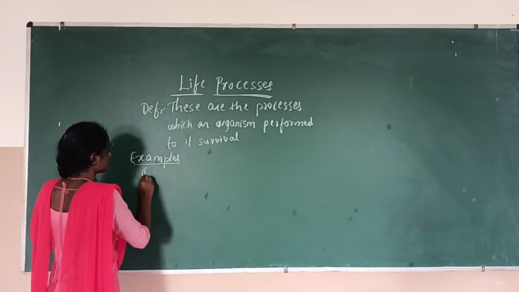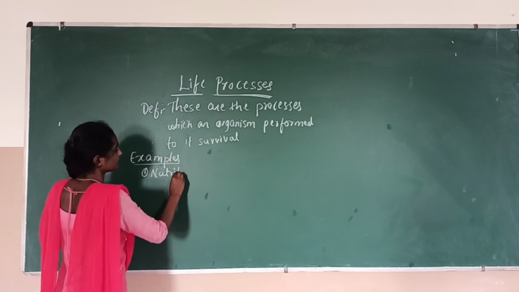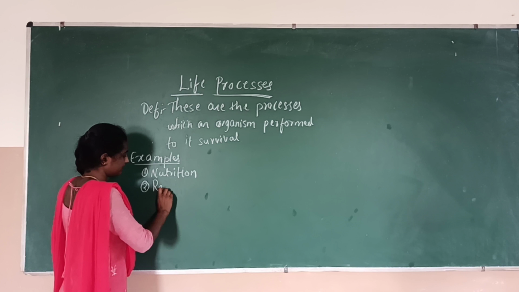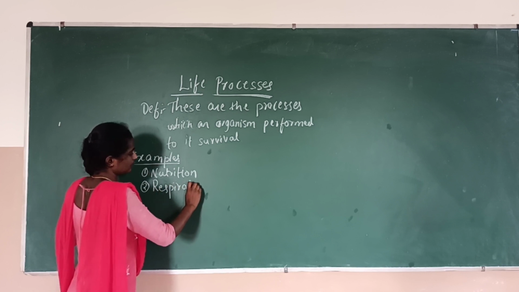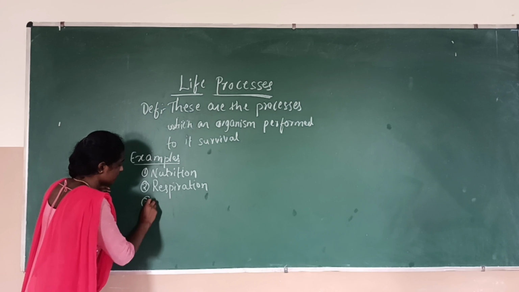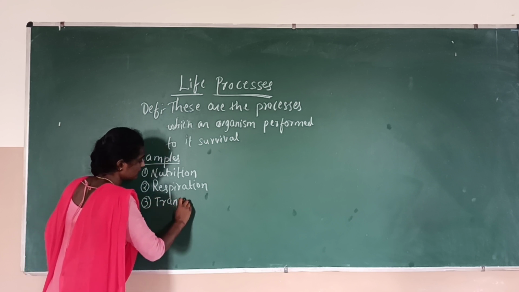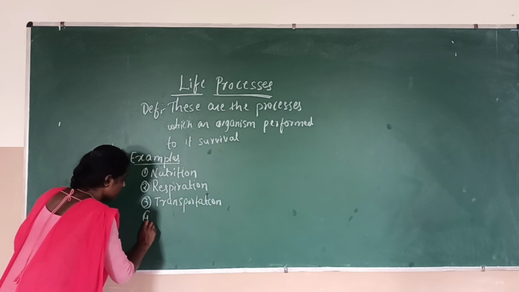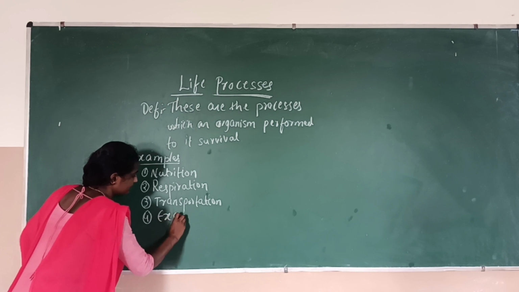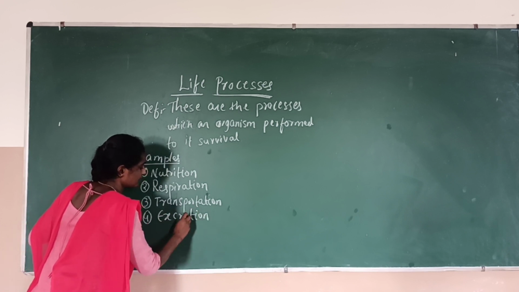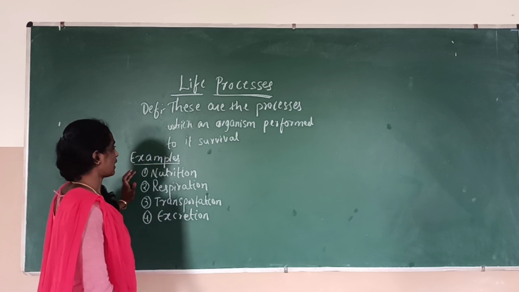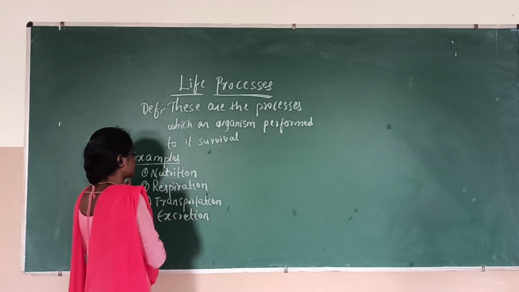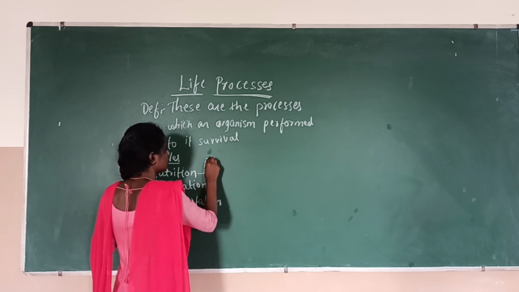Here comes the first example, nutrition, and the second one is respiration, and the third process is transportation, and the fourth process is called excretion. So these are the four main examples which come under the life processes. Let me start with the first example, nutrition.